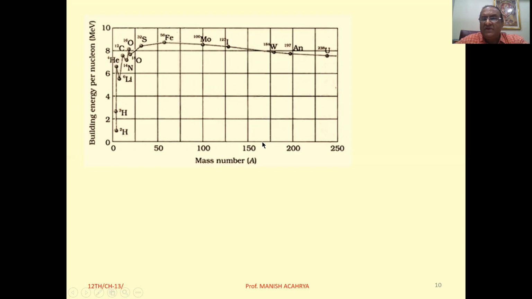But when it is converted into two lighter nuclei of A equal to 120. So here we can observe this thing for that the binding energy per nucleon that is greater than 8 MeV. Clear?